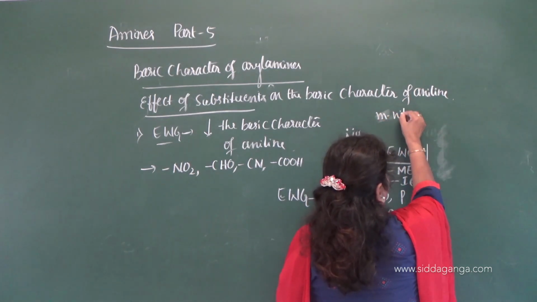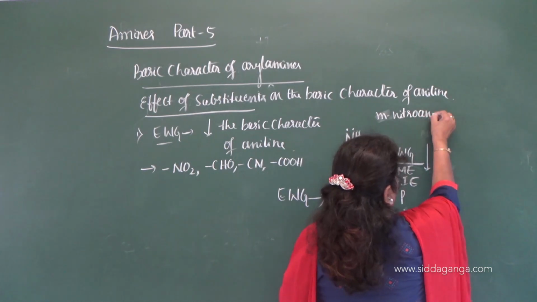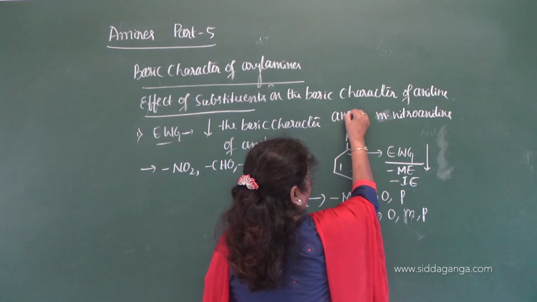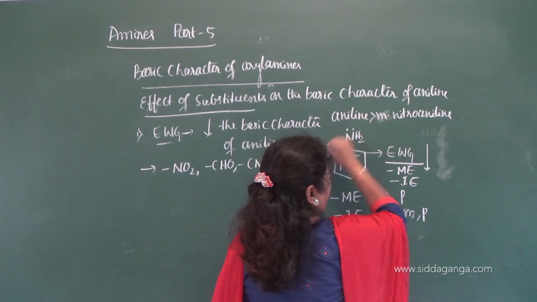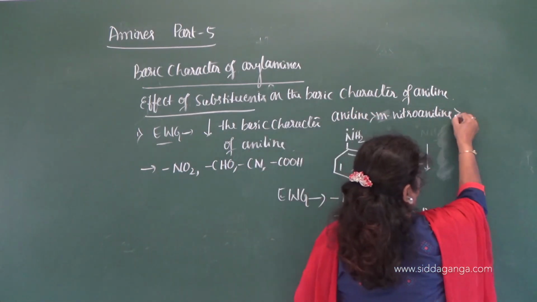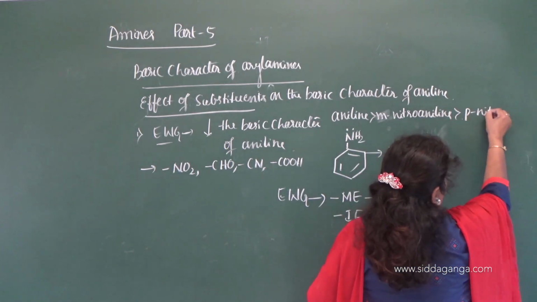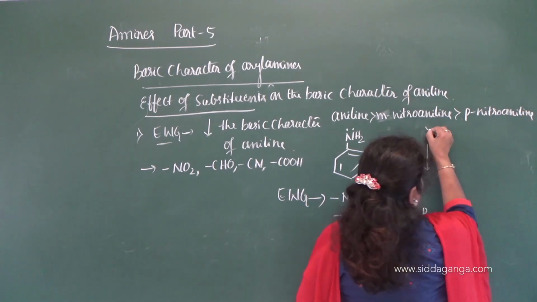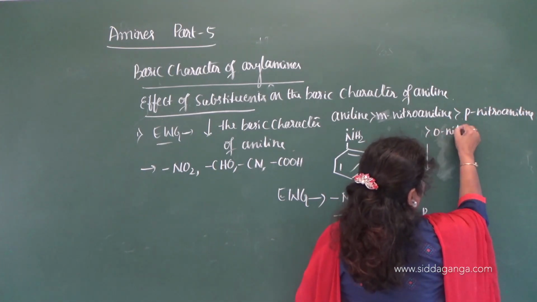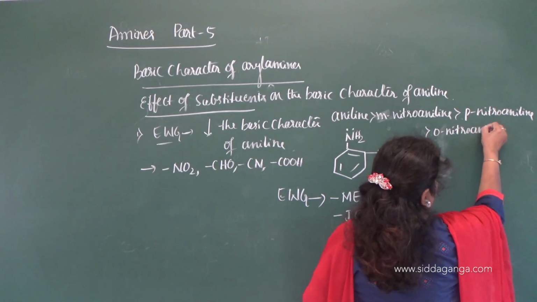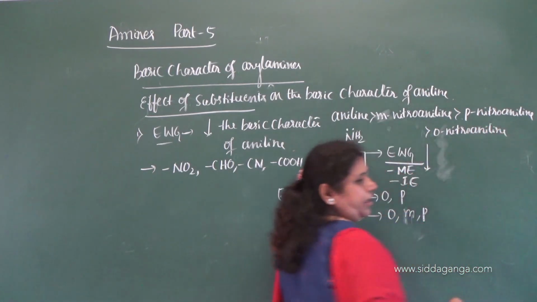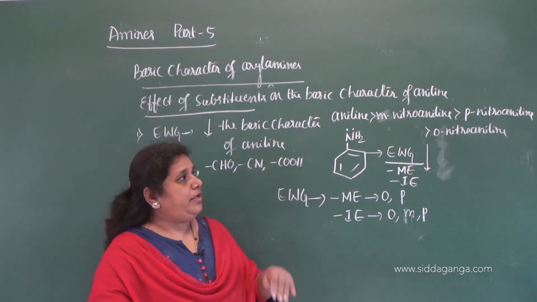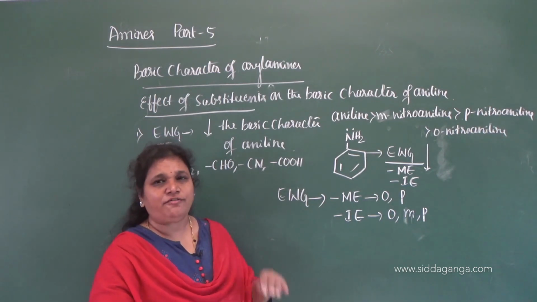First comes aniline. Aniline is more basic than meta-nitroaniline, then para-nitroaniline, and then comes ortho-nitroaniline, because the nitro group is electron withdrawing and decreases the basic nature of aniline.